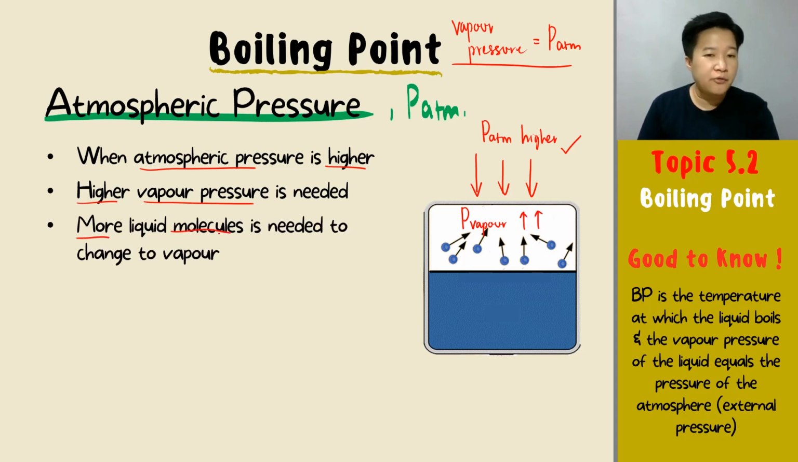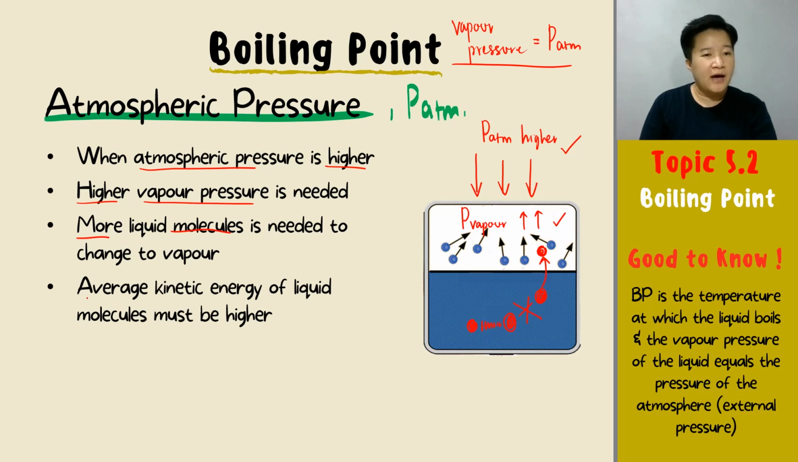So you need more liquid molecules to change to vapor. From the liquid, which is held by the force of attraction, you need more molecules that can overcome the force of attraction and change into vapor. Then only will the vapor pressure increase, right? So the average kinetic energy of the liquid molecules must be higher, because you want to overcome this force of attraction so that the liquid can escape and become vapor, right?